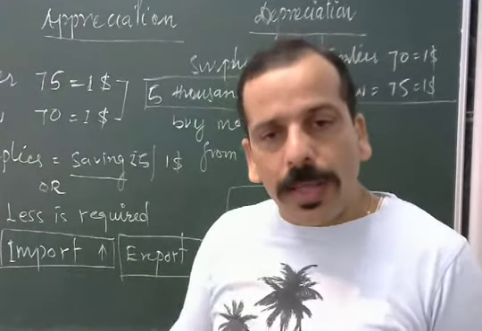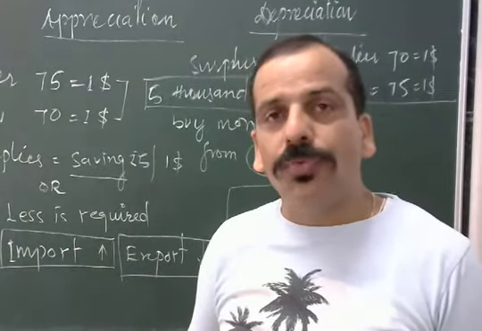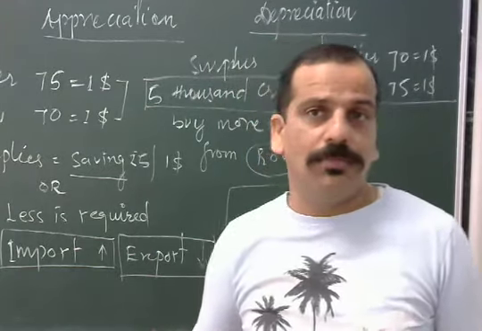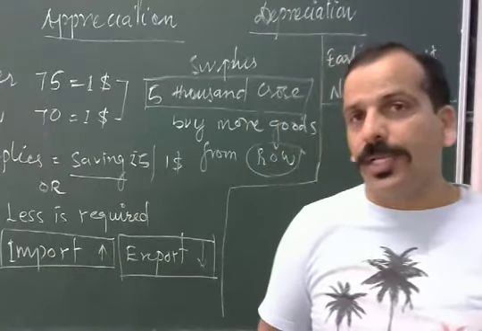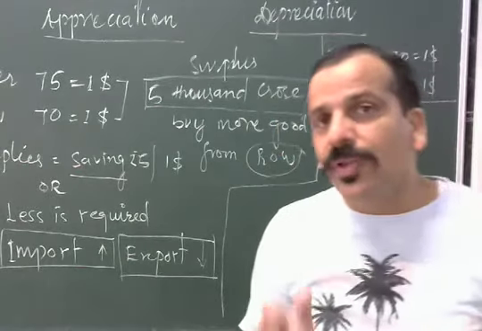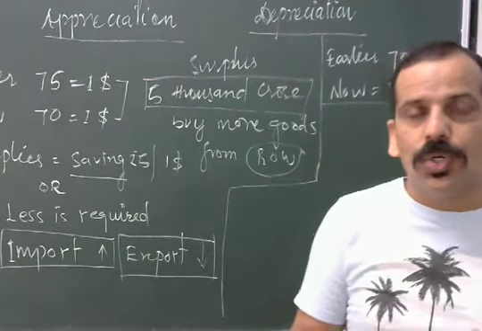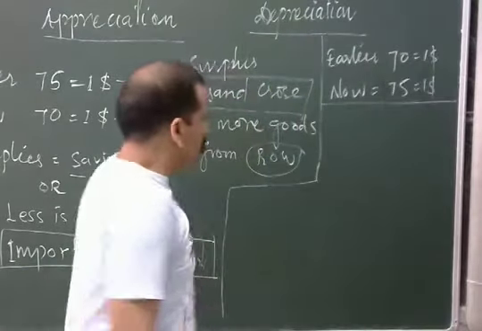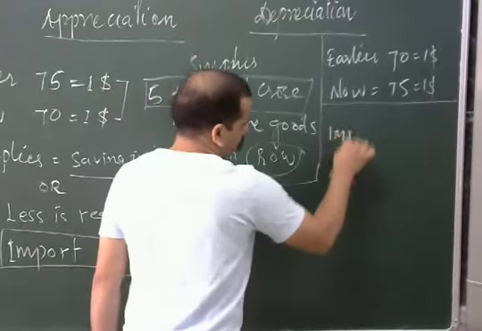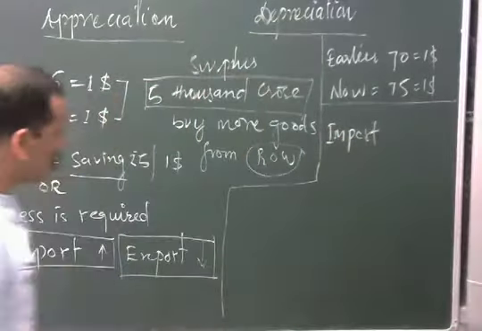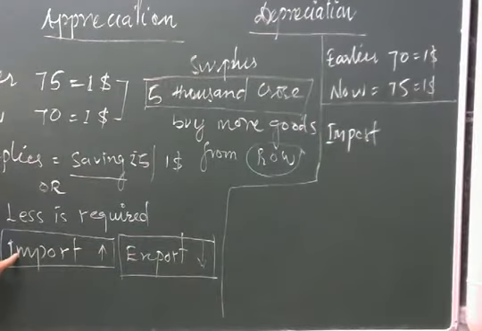So overall, less money will be left with you to buy goods from the international markets. So Indians will buy less from the foreign markets. So here imports were more when there was an appreciation of INR.